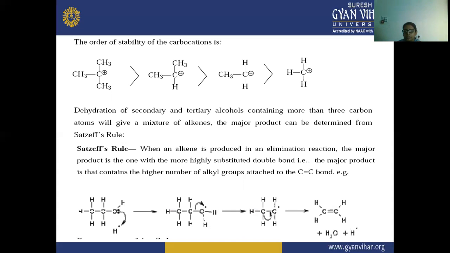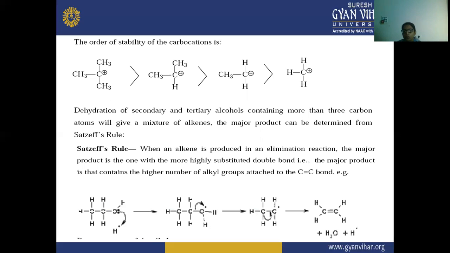The dehydration of secondary and tertiary alcohols containing more than 3 carbon atoms will give a mixture of alkenes, and the major product can be determined from Saytzeff's rule. Saytzeff's rule says that when an alkene is formed in an elimination reaction, the major product is the one with the more highly substituted double bond, that is, the one with the higher number of alkyl groups attached to the C=C bond.